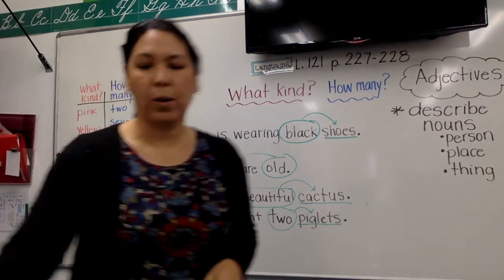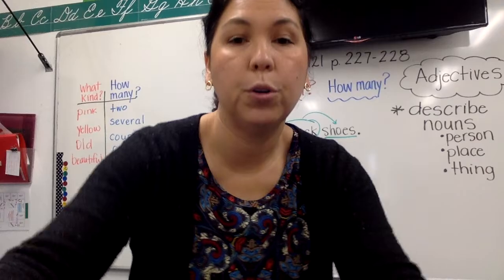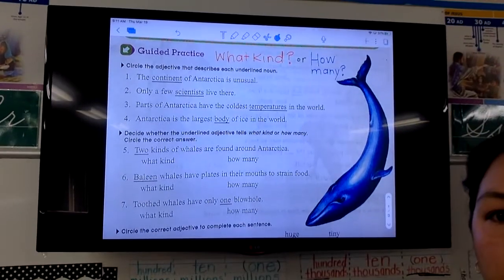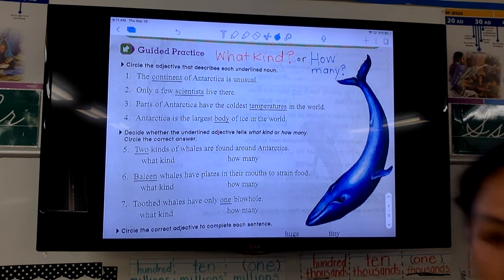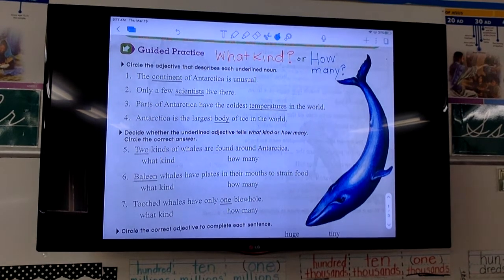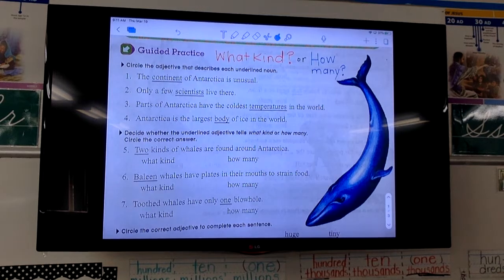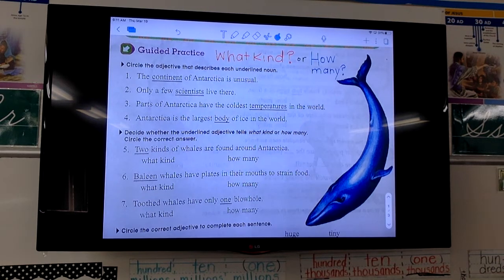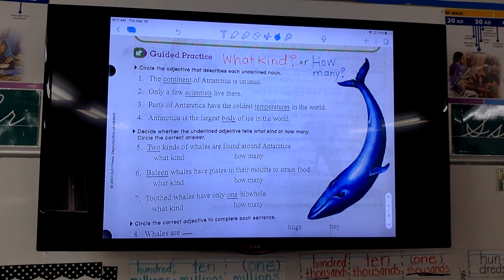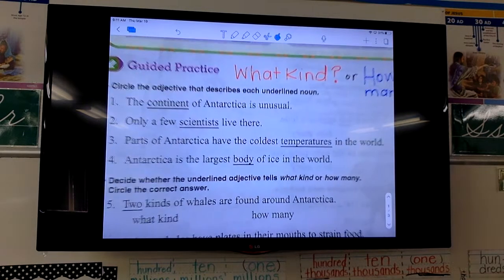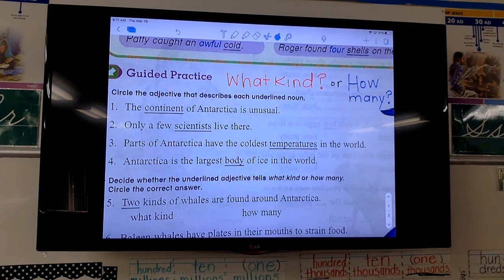All right? Okay, so what I'm going to do is I'm going to move our iPad or our camera here, get to walk and see the classroom a little, and I'm going to put it up so that you guys can see the television here, and this is really going to help us do our paper. Okay, so if you don't have your paper open already, make sure it's open, and we're looking at that big whale, okay, and we're going to start with number 1. Okay, so instead of me getting to call one of you, I'm going to read the sentence out loud, but I do want you to try and do it on your own when answering the question.